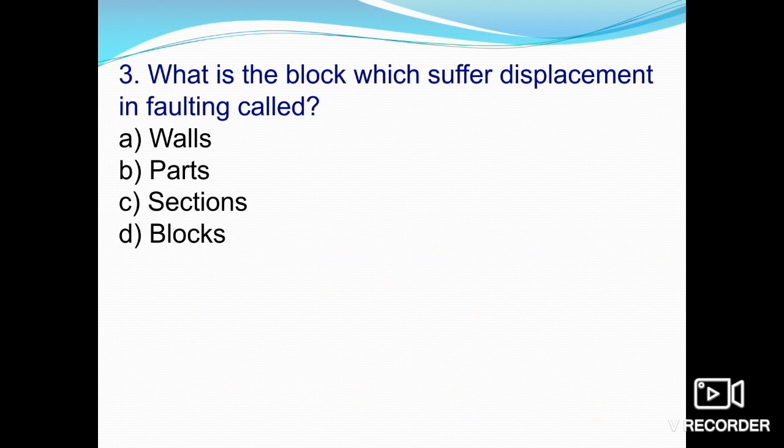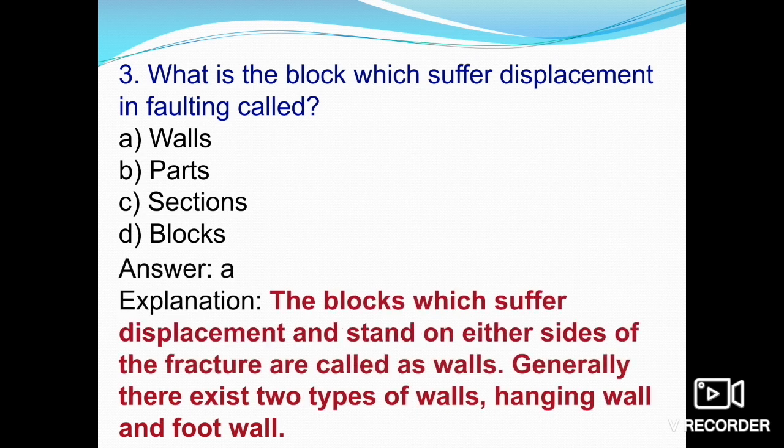What is the block which suffers displacement in faulting called? Walls, parts, sections, or blocks? As discussed before, there are two walls, hanging wall and foot wall. The blocks which suffer displacement and stand on either side of the fracture are called the walls.